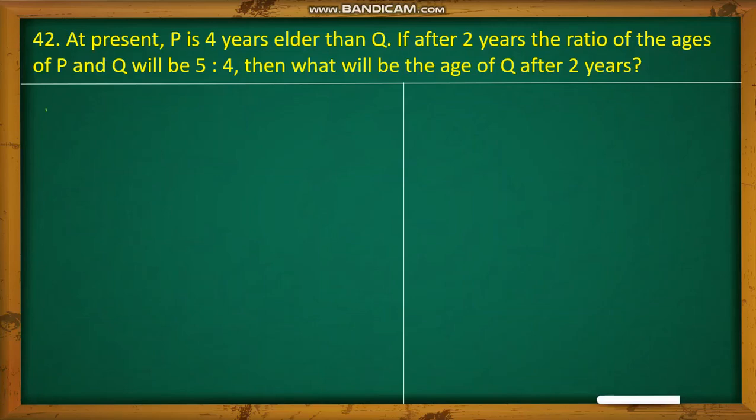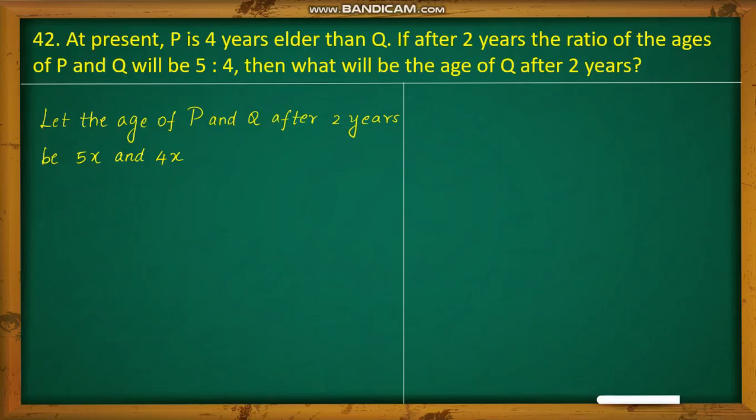So first let the age of P and Q after 2 years be 5x and 4x, because the ratio is given for the age of P and Q after 2 years as 5:4. So the common multiple I have taken as x. So 5x will be the age of P and 4x will be the age of Q after 2 years.